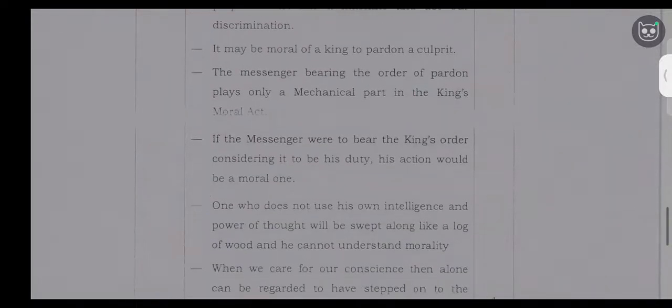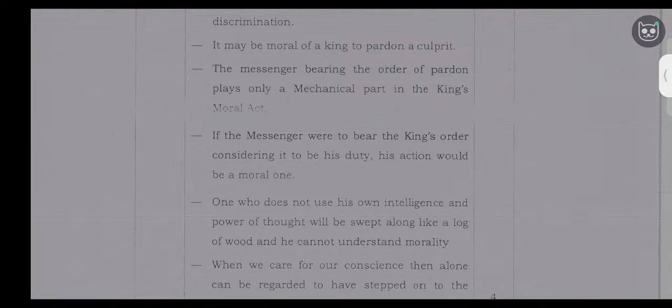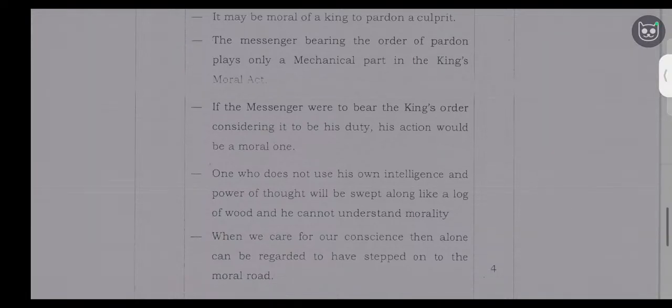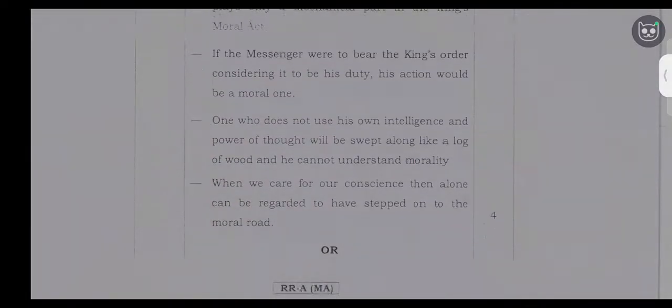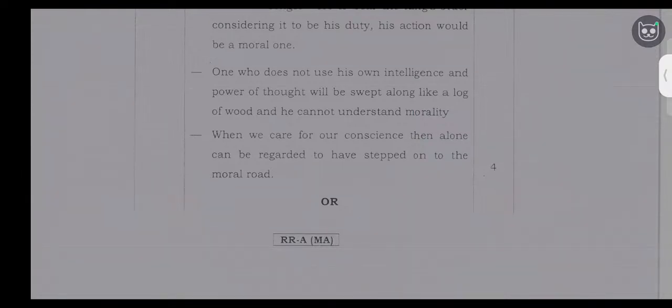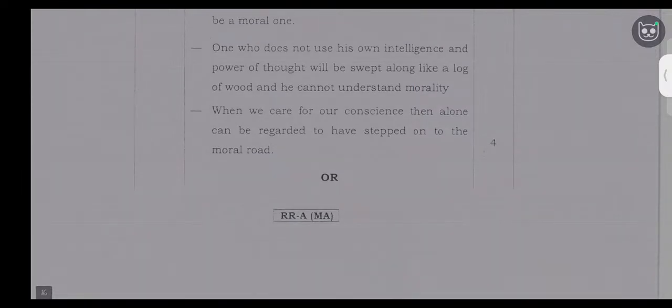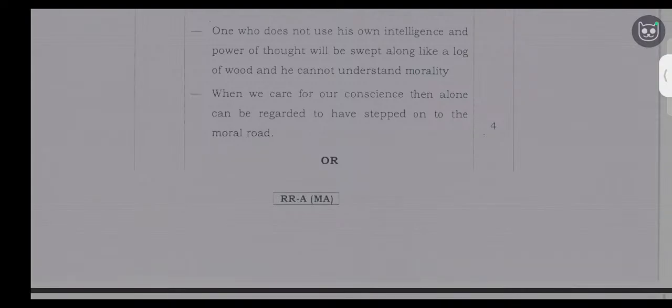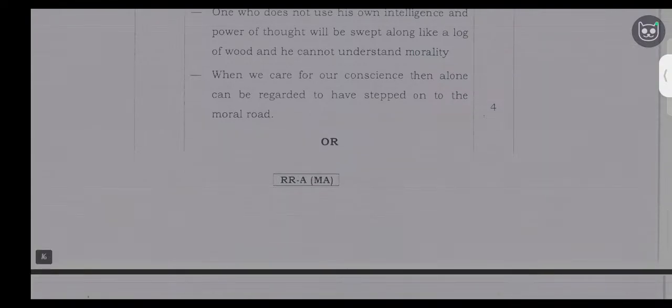It may be moral of a king to pardon a culprit. The messenger bearing the order of pardon plays only a mechanical part in the king's moral act. If the messenger were to bear the king's order, he cannot understand morality. When we care for our conscience, then alone can we be regarded to have stepped on to the moral road.